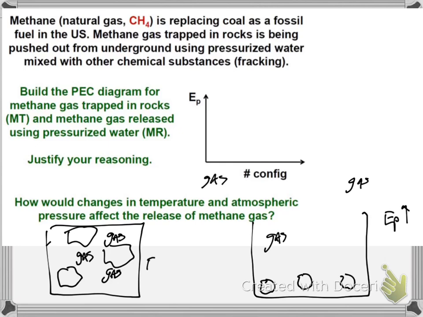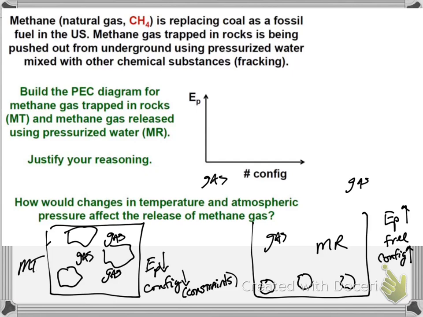So if that's the case, the potential energy is higher for the released gas because they're really, really far apart, while the potential energy for the trapped gas is really low compared to that because the gas particles are forced to be close to each other because of the trapped nature of the system. Since they're constrained to be near each other, the configurations is lower because there's a constraint. While the free gas doesn't have any constraints, so it has the highest configurations.